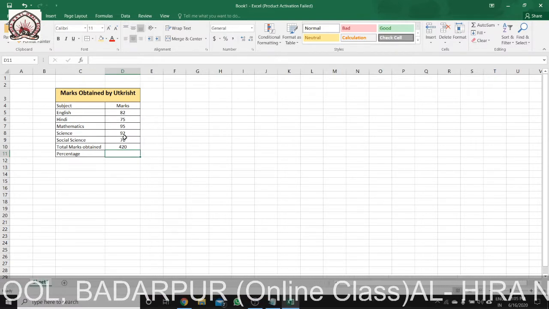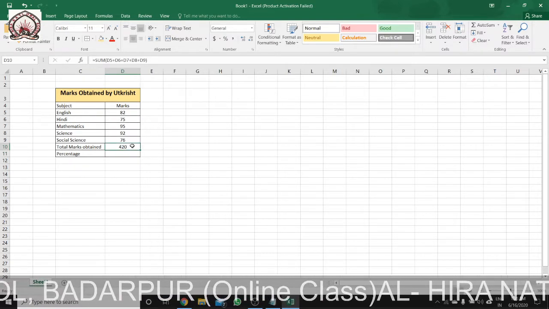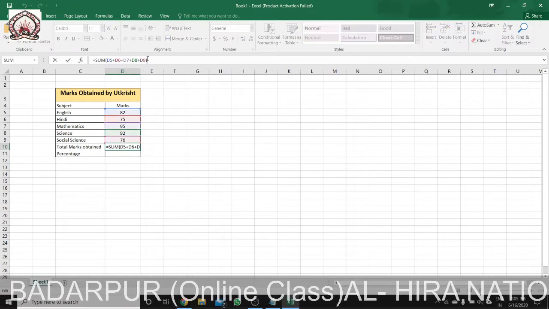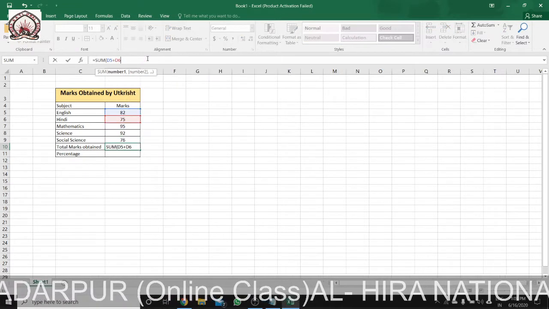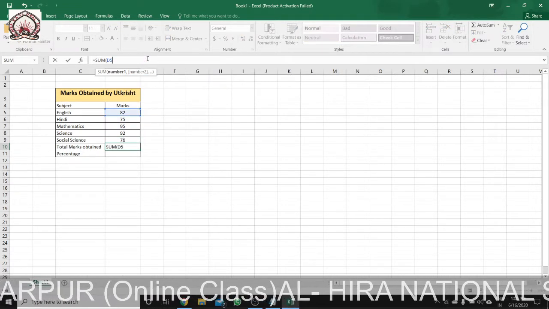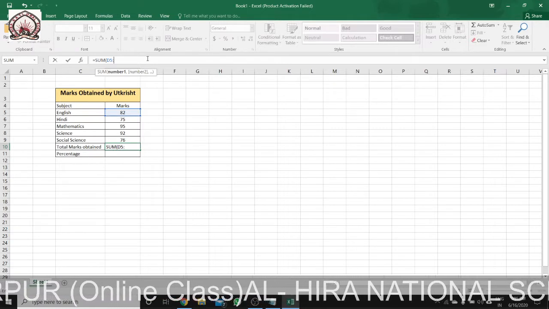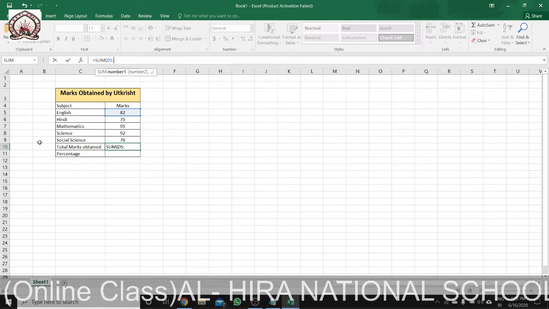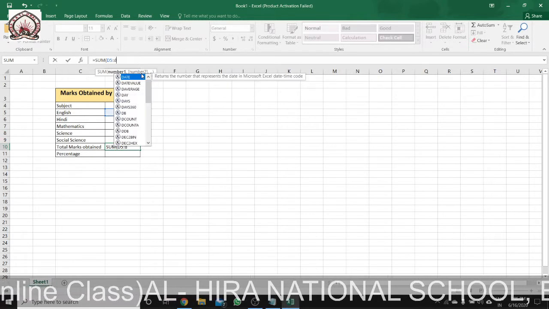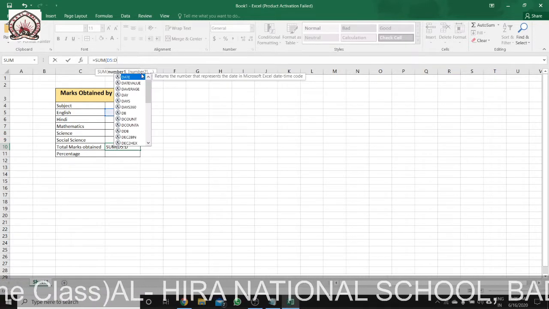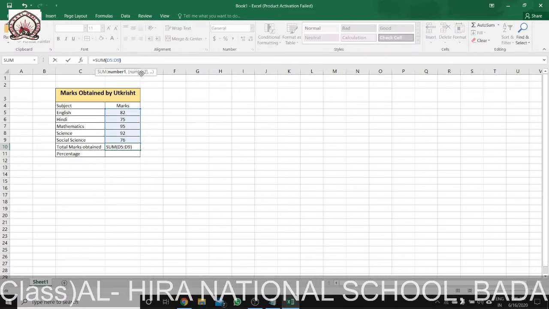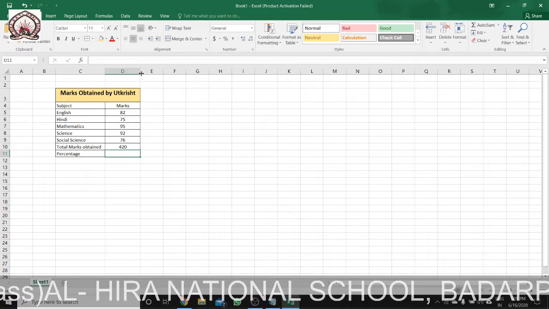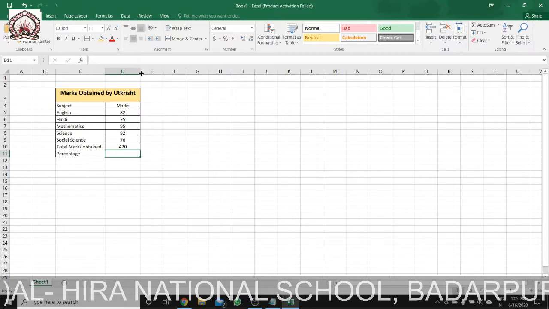That is one way. Another way: instead of writing all this, you can just write sum of D5 to D9, and it will be added automatically. You can see. I hope you understand how we have summed it.